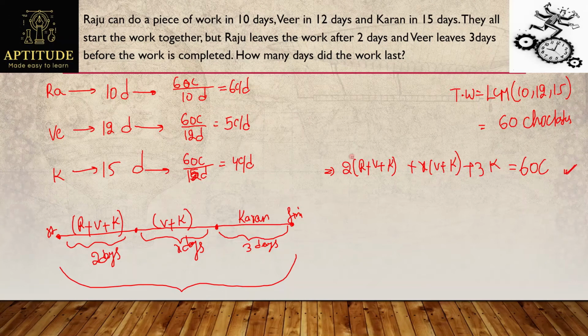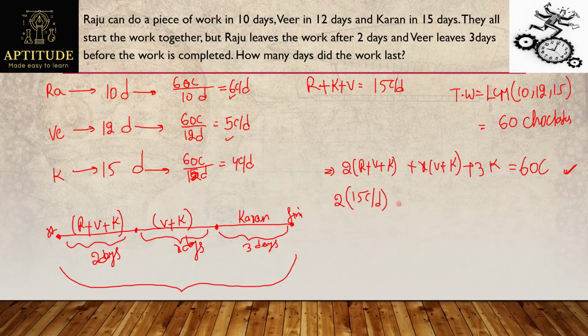Then substitute their efficiencies here. See this. Raju can eat 6 chocolates per day, while Veer can eat 5 chocolates, Karan can eat 4 chocolates. Now if they work together, how many chocolates can they finish in one day? For one day they can eat 6 plus 5 is 11, 11 plus 4 is 15. So for one day they are eating 15 chocolates. So 2 days work means 2 into 15.